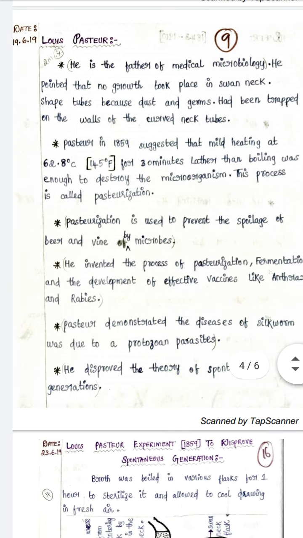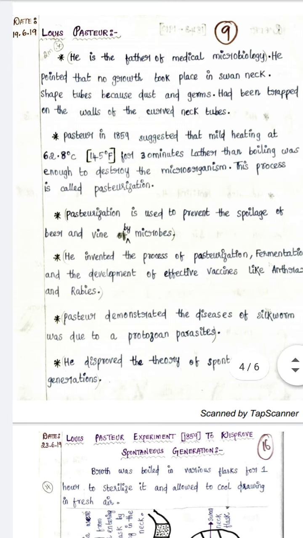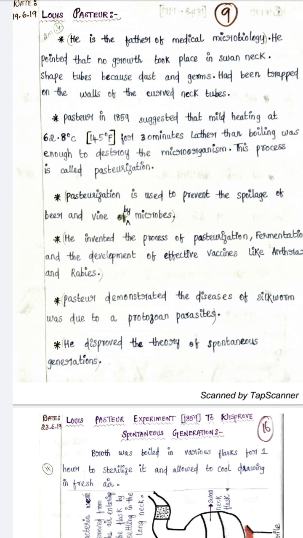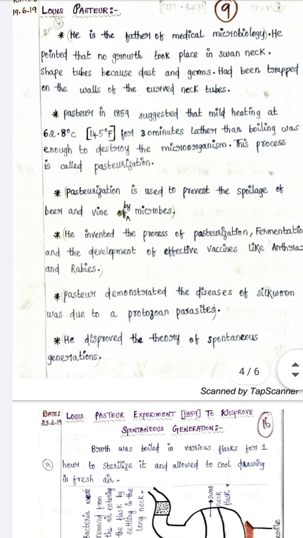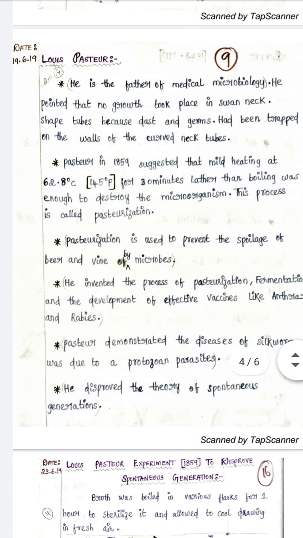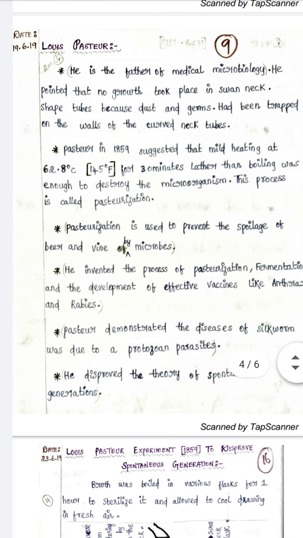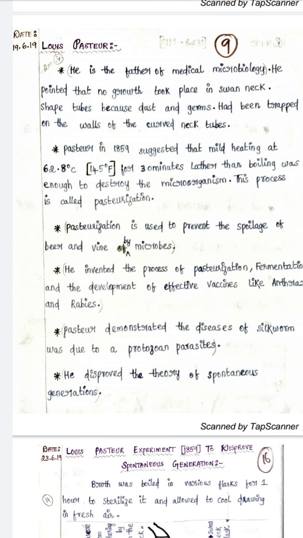In 1859, he suggested that mild heating at 62.8 degrees Celsius or 145 Fahrenheit for 30 minutes was enough to destroy the microorganisms. This process is called pasteurization. So he gave a method called pasteurization, and he named this process so.